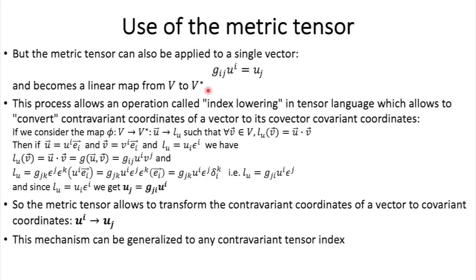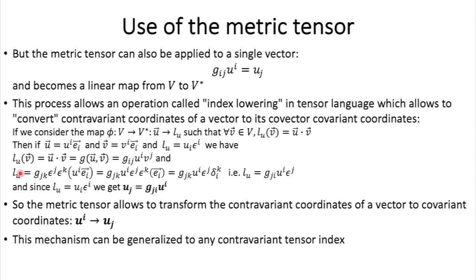Now, the metric tensor can also be applied to a single vector, something like this. And it becomes then a linear map from the space vector to its dual space. Now, this process, as you can see here, is called index lowering because, as you can see, the index goes from upstairs here to downstairs there. And that allows us to convert the contravariant coordinates of a vector to its covector's covariant coordinates, and this is a proof that we can do that here. I'll let you go through it.